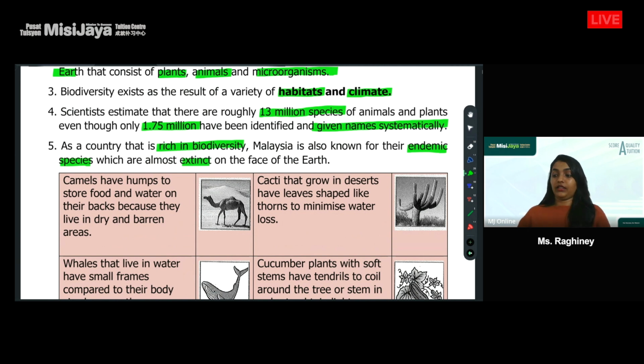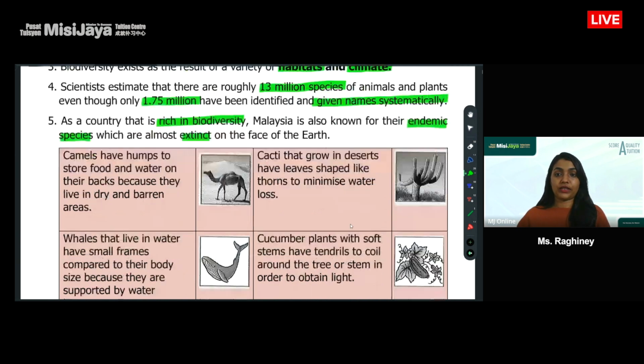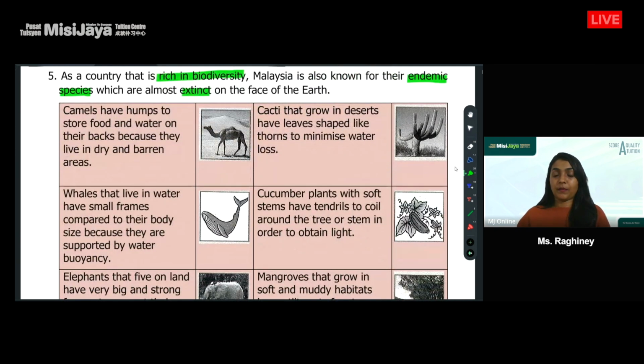All right? So let's take a look at some of the adaptations by plants and animals to their particular habitat. Okay, so camels, they have humps. We all know this. They have humps on their back to keep food and water because they live in deserts, right? So sometimes they have to go long periods of time without any food or water. So this is kind of a way that they have adapted to that particular climate and that place.